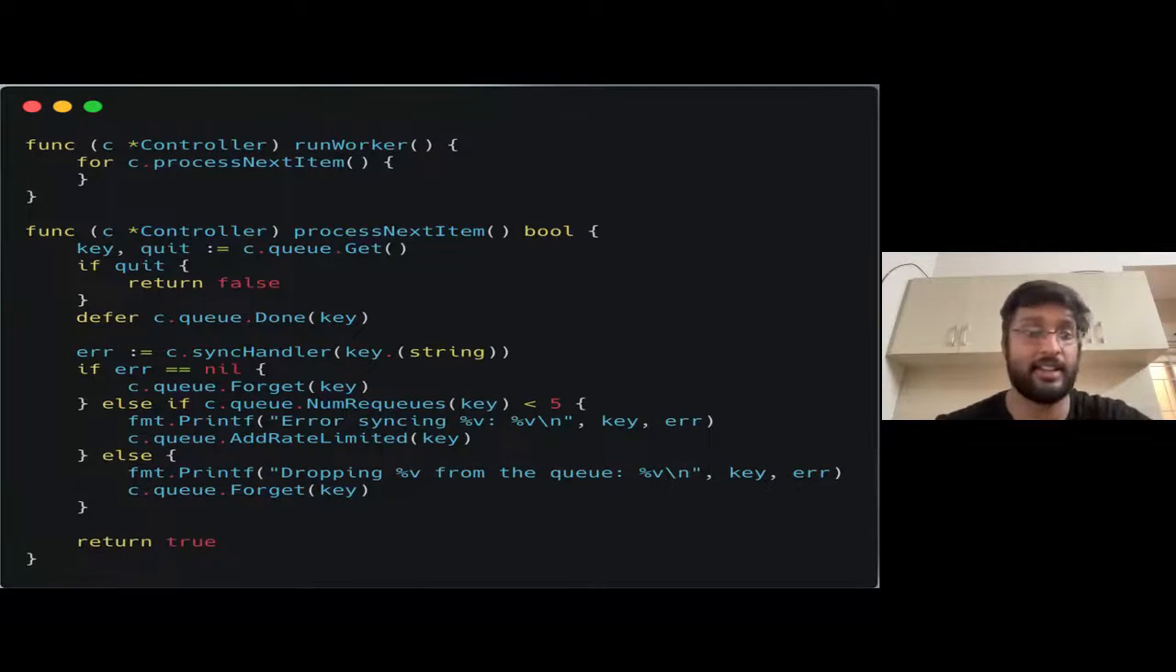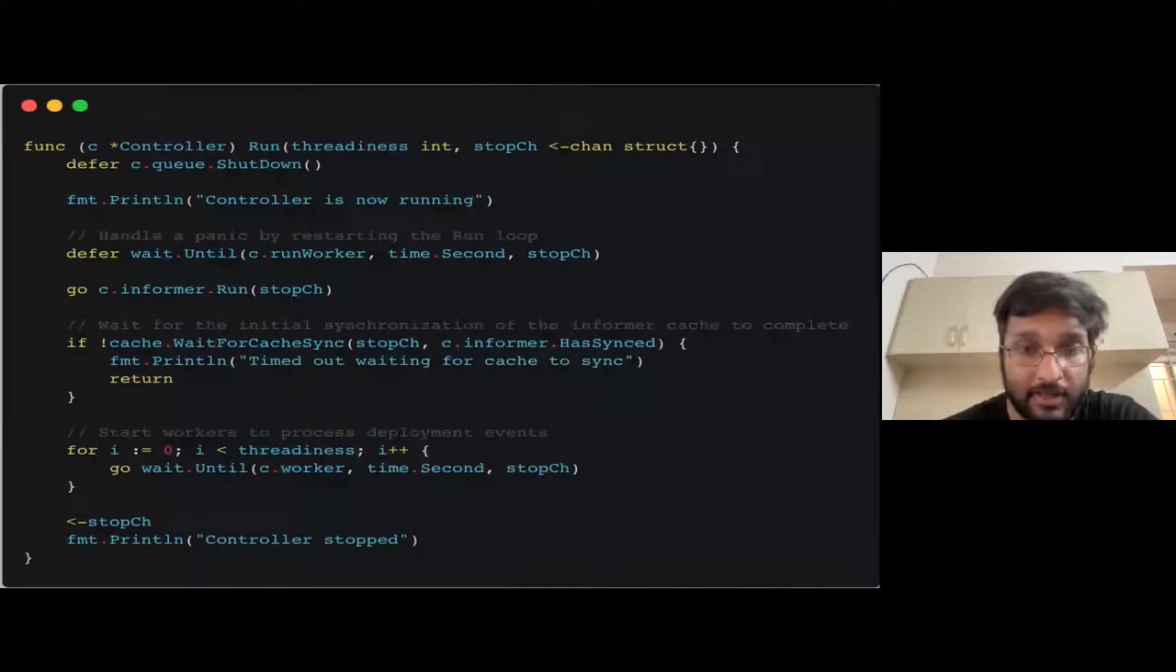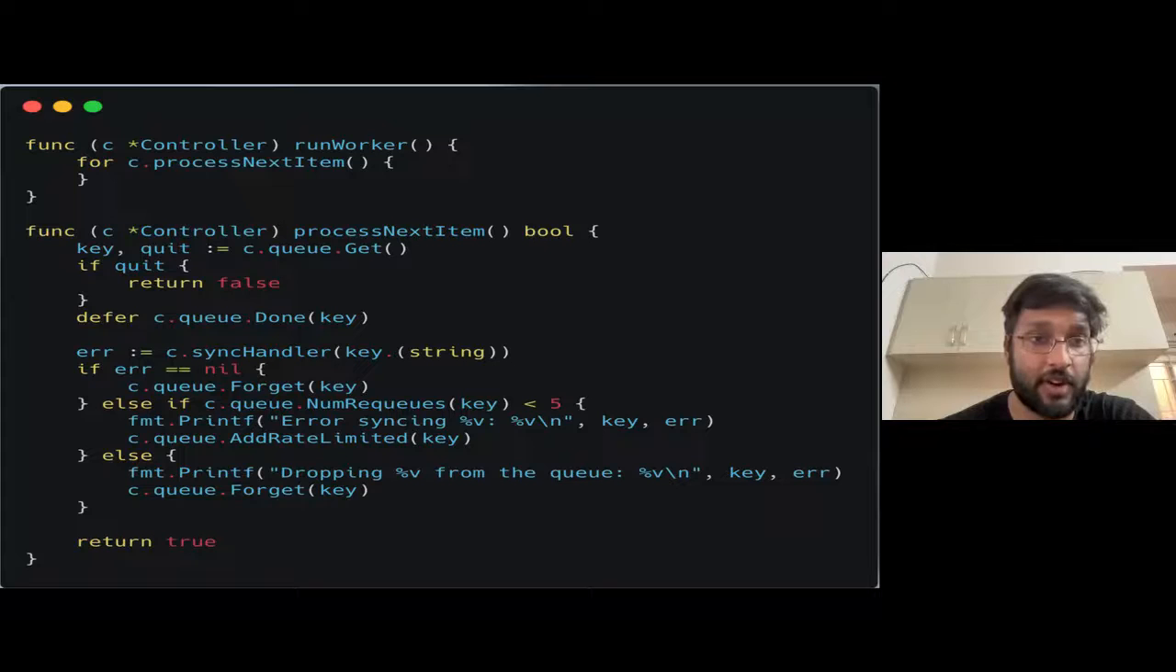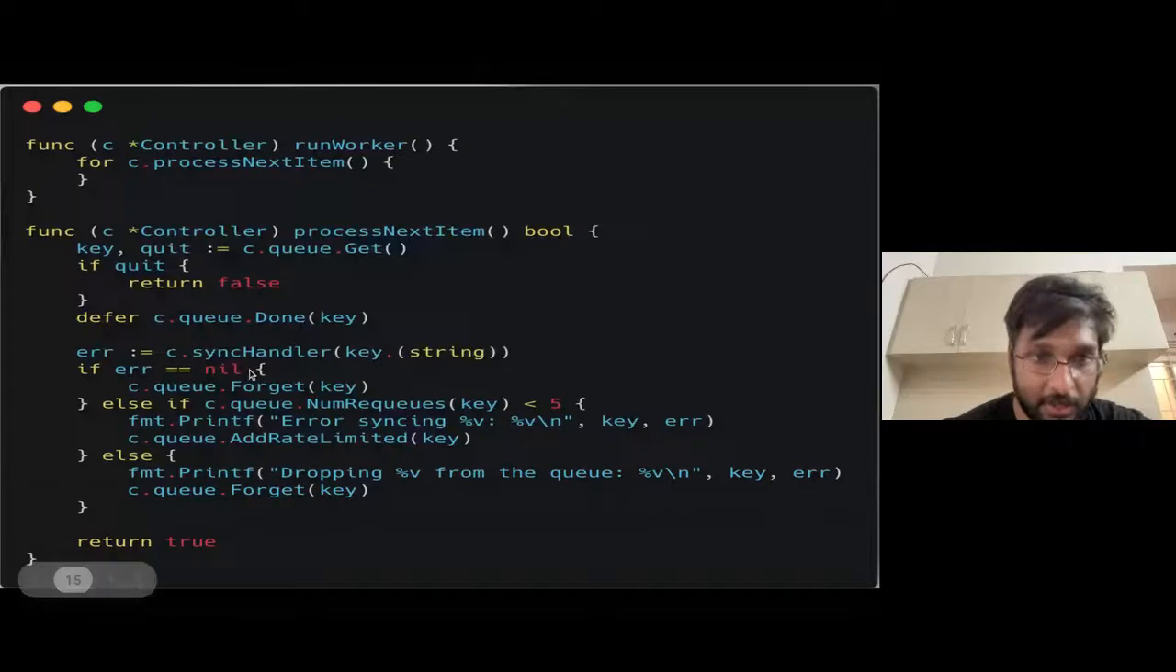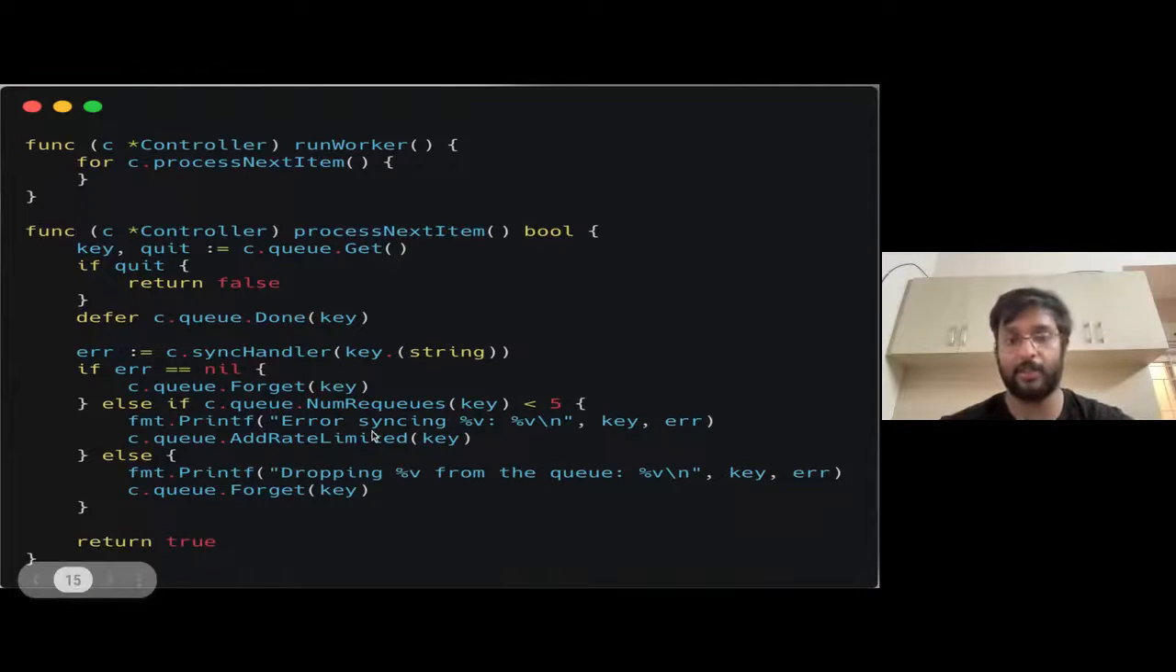Now, as I said, it will run this worker here, and if you see for c.process next item, process next item will return a bool, and as long as there's a true coming here, this will run as an infinite loop, right? Process next item is essentially getting an item from the queue, right? It is deferring queue.done, so once the function gets over, this line will execute, right? And then it is getting the number of items in the queue and processing that.